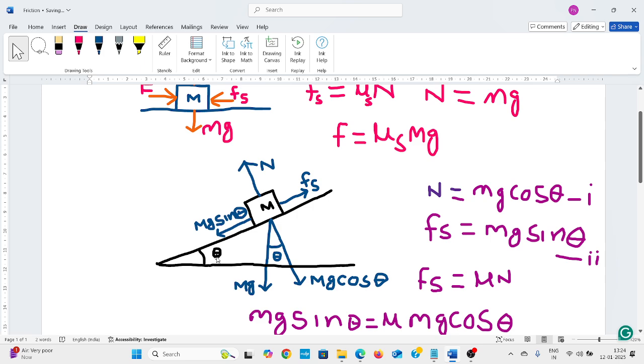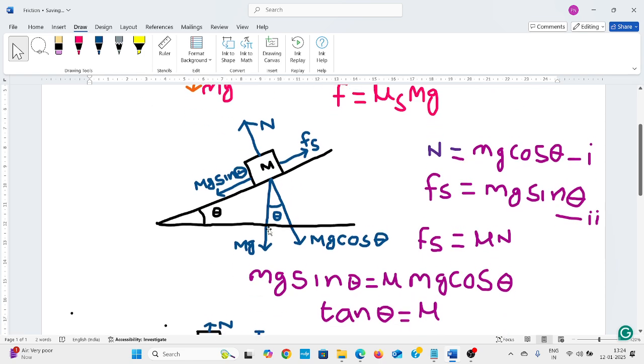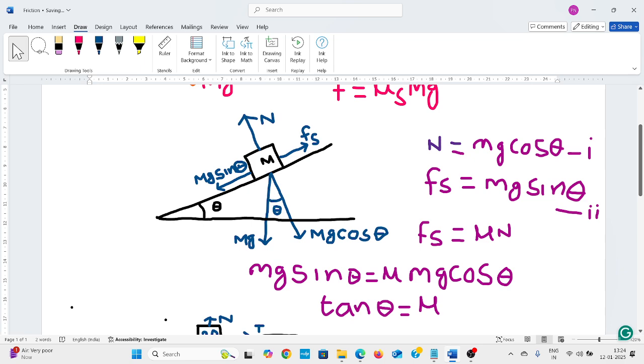The elevation is at angle theta, and the body is at rest. The normal reaction is perpendicular to the surface, and the weight of the body, mg, is downward.